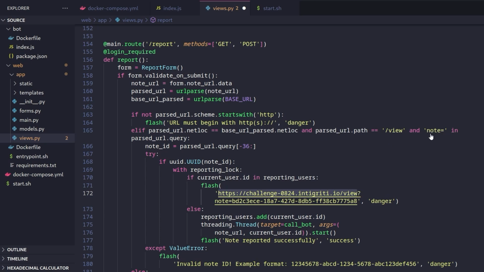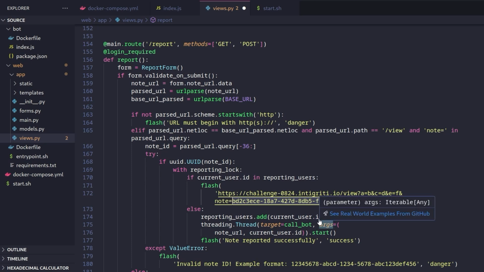So it doesn't actually say the query must equal note equals. It says it has to contain it, which means we could just do A equals B and C equals D and E equals F or whatever. So we can keep putting in different query parameters there as long as it has a note query somewhere in it. And then we also need to make sure it ends with this as well. So that's also fine. We can have it end like that.